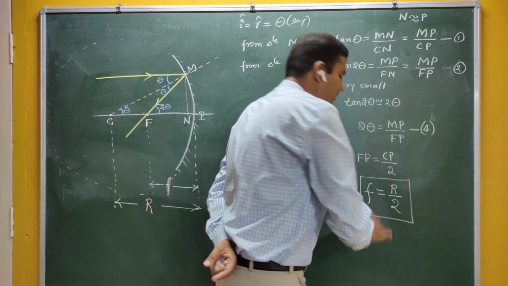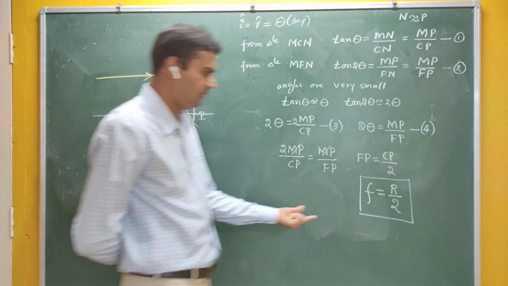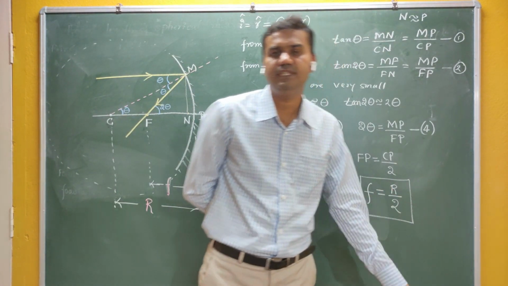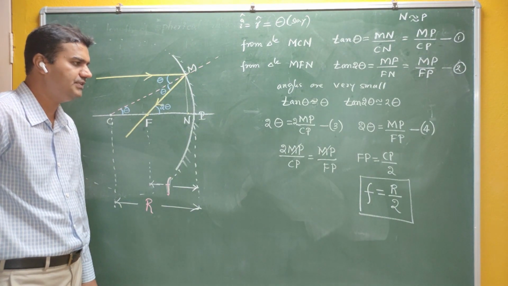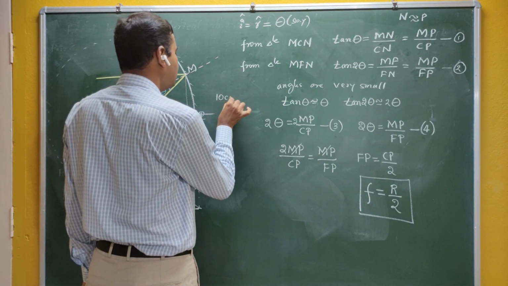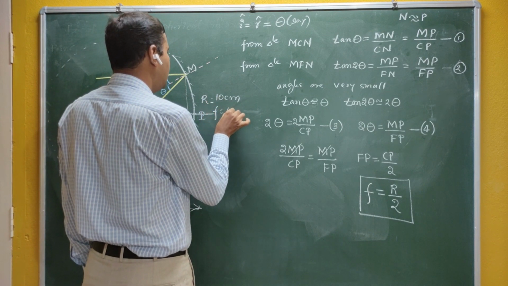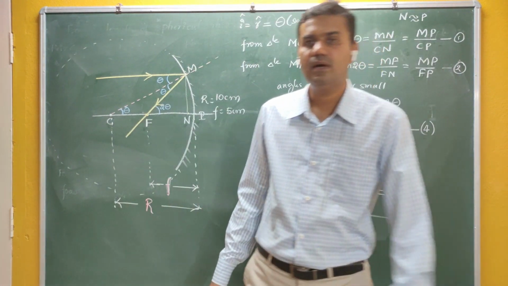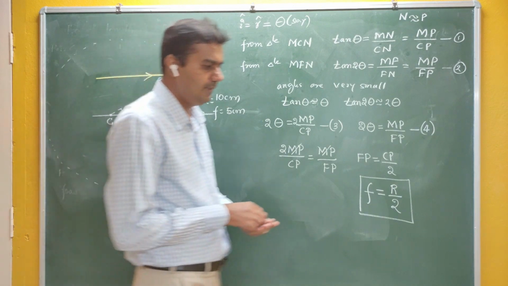Now this is a very fine relation between focal length and radius of curvature. Therefore you can say that the focal length is half of the radius of curvature. If a mirror has a radius of curvature of 10 centimeters, definitely you can say that its focal length is 5 centimeters. Now this is the first very important quantity in the case of spherical mirrors.